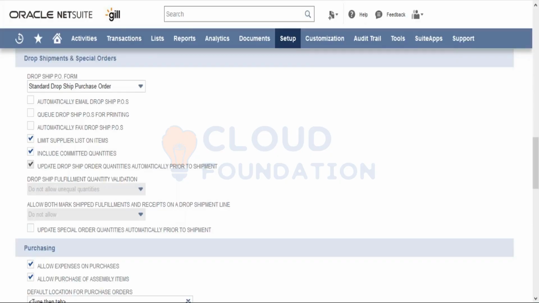Coming back to dropship and special order items. In case there is any dropship or special order item, the purchase order gets automatically created. What should be the PO form that should be used? Whether an email should be automatically sent to the vendor whenever a purchase order is created, you can check this checkbox. Whether you want to print the POs for dropship items, you can check this checkbox. Similarly, in case you want to fax the dropship purchase orders automatically, you can check this checkbox.